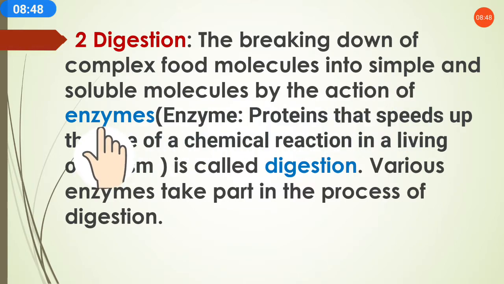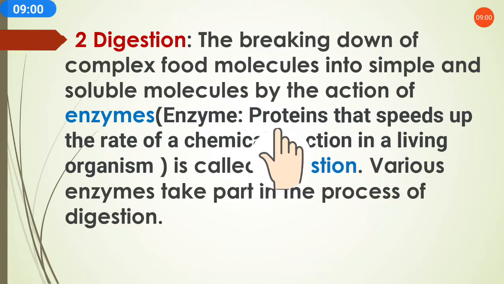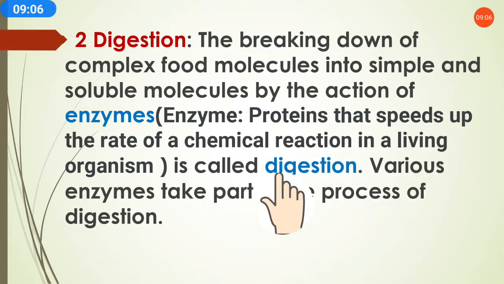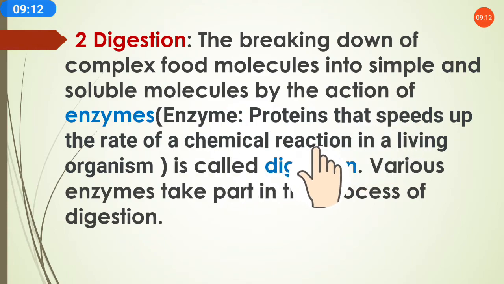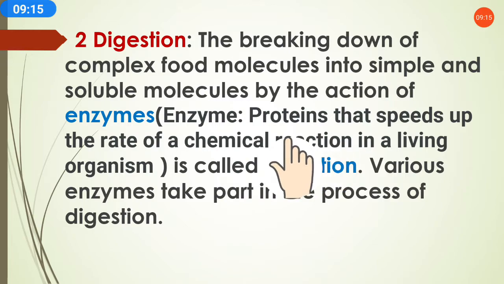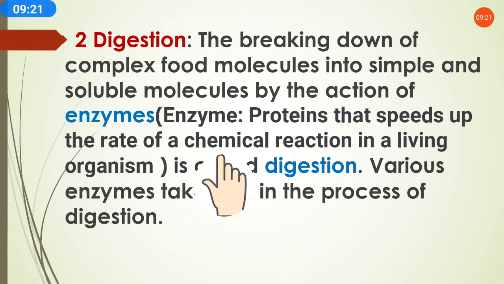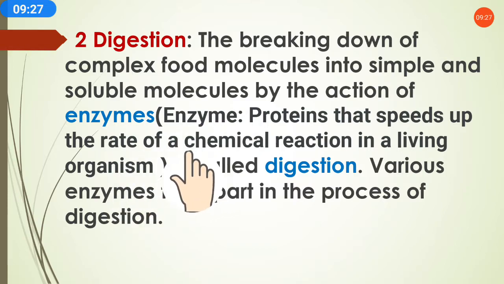Now here the word enzyme. I hope you are already familiar with the word enzyme, but one more time I'll make it clear what an enzyme is. It is a type of protein, a substance that speeds up the rate of a chemical reaction in a living organism. So those types of substances in the body which increase the speed of chemical reactions are called enzymes.